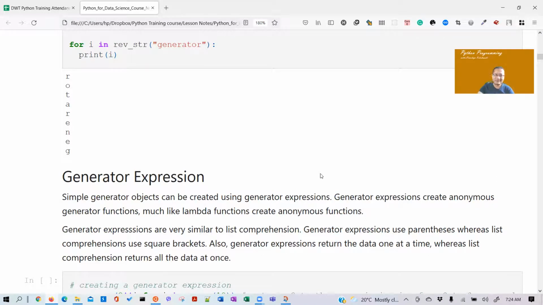Generator expressions are very much like list comprehensions, or comprehensions in general.